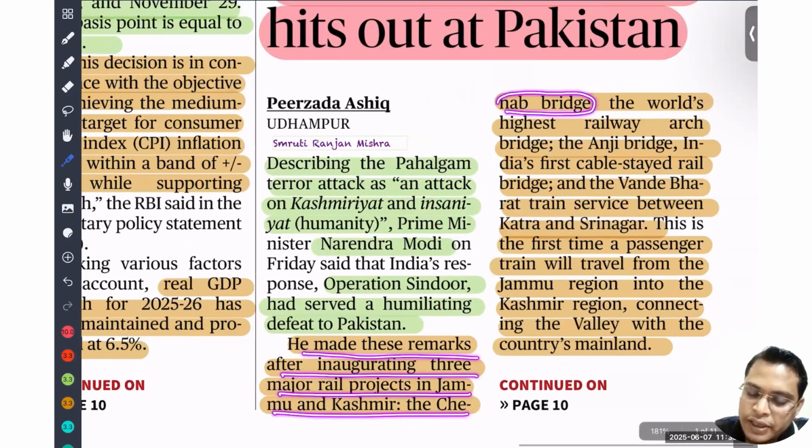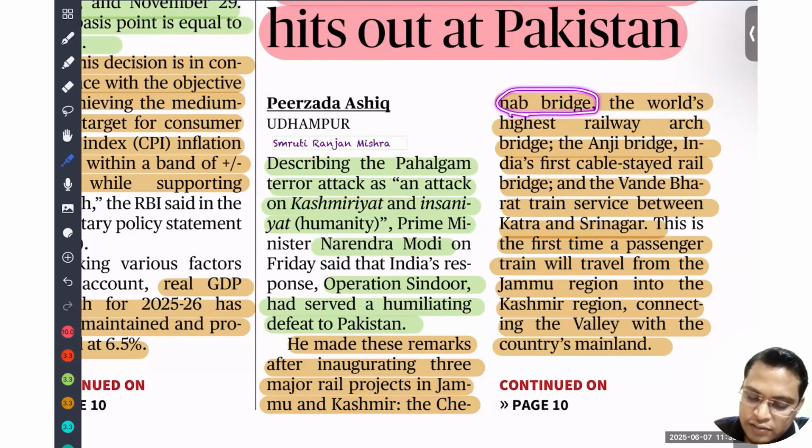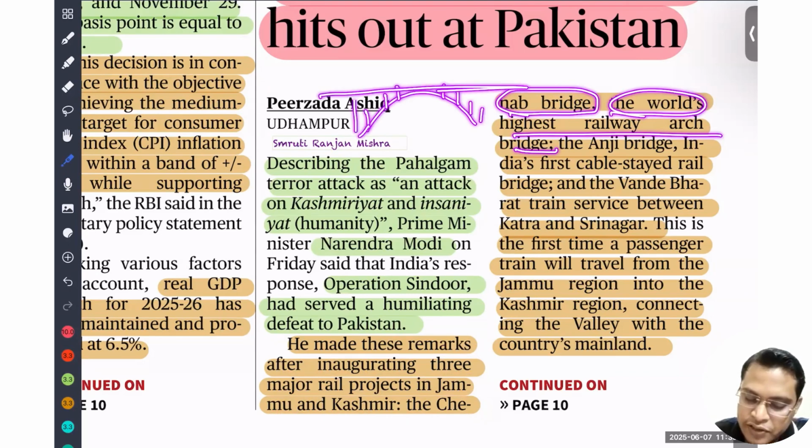So dear student, comment in the comment box what Chenab Bridge is famous for. It is the world's highest railway arch bridge. Railway arch bridge means a bridge of this type. Yes, this is the bridge. So for the first time, we have constructed the highest one.